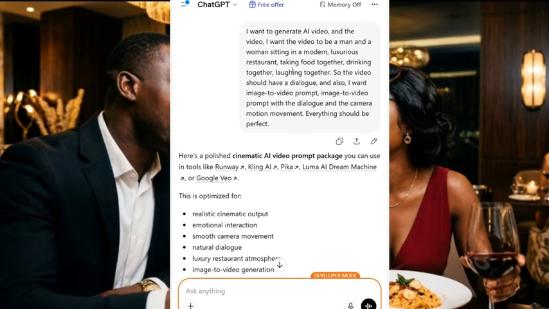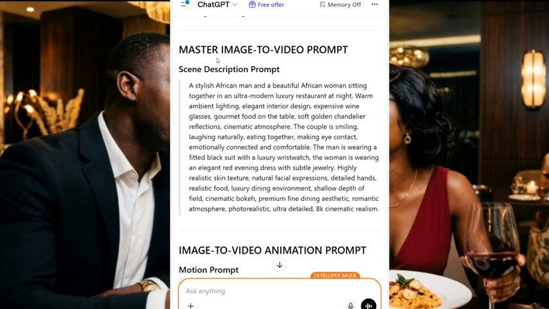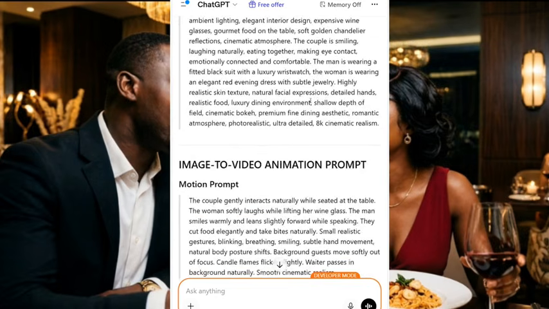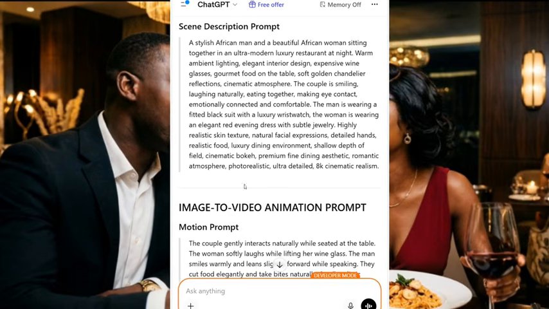The video I want is a man and a woman sitting in a modern luxurious restaurant, taking food, drinking together, laughing together. So the video should have dialogue. This is what I explained to ChatGPT, and ChatGPT wrote this for me. This is the image prompt, this is the image to video prompt, and this is the camera movement, because I explained everything in my video idea. As you can see, I said the video should have dialogue, and I also want an image to video prompt with the dialogue and this camera motion movement. Everything I explained is here. So now this is how it is.